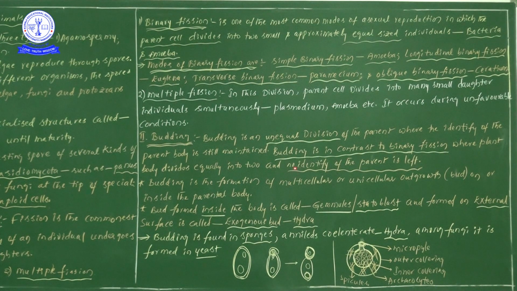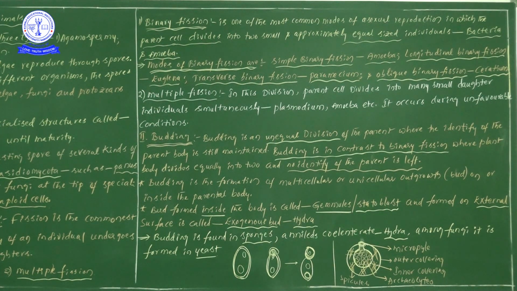Thereby, budding is a contrast to binary fission. In binary fission the body divides equally. So what is the information?